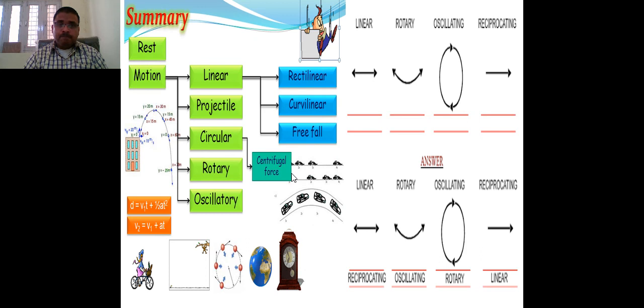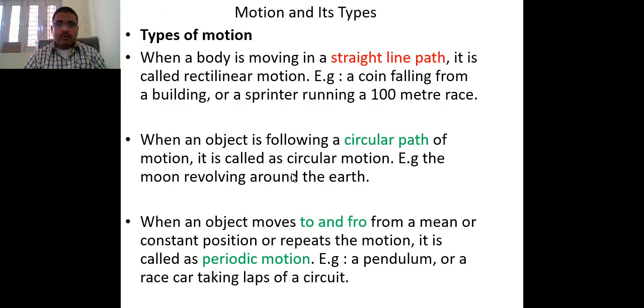You can see here again the same things which I have written here. You can go through all these things. I explained rectilinear motion, and I also explained circulatory motion. An example is the earth revolving around, and the to and fro, that is periodic motion or oscillatory motion. Another example given here is a pendulum. The motion of a pendulum or a race car is periodic motion.